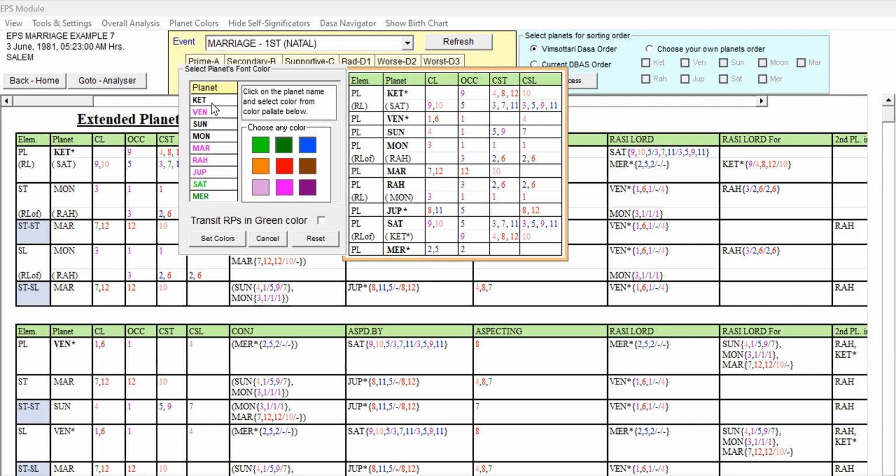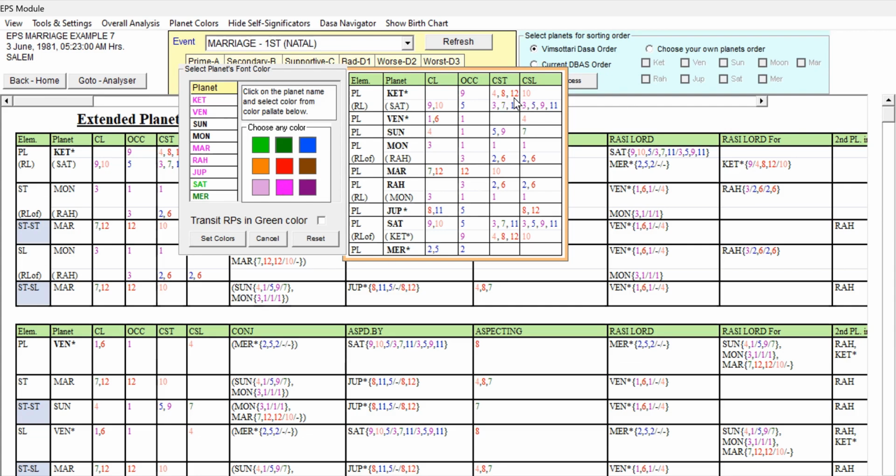Now, next is Ketu. Ketu is 9th occupant, 4, 8, 12 star lord and 10th sublord. So some obstacles are indicated, but occupant of the 9th house and representing Saturn, a good key planet. So what we can do, Ketu being the favorable 9th house occupant and obstacles, because of the Saturn support, we can give Ketu pink because it's a mixed significator.